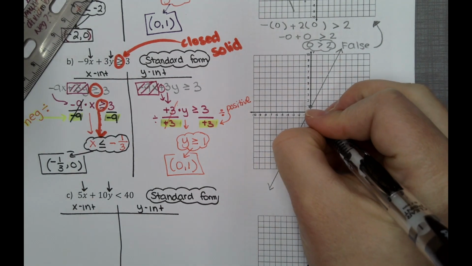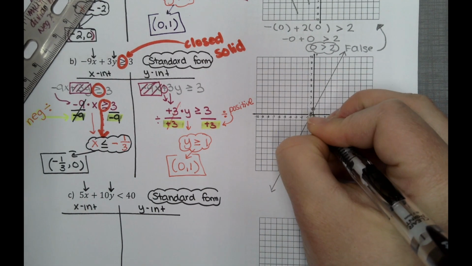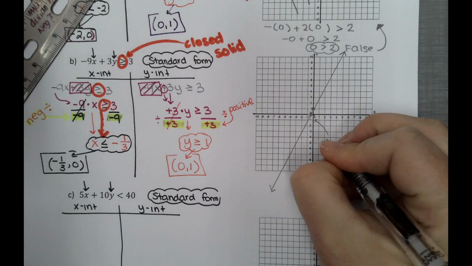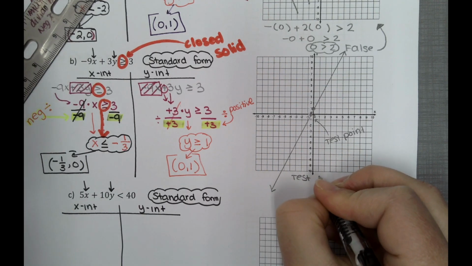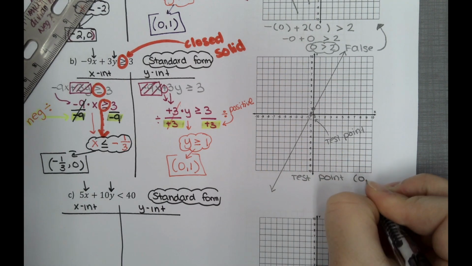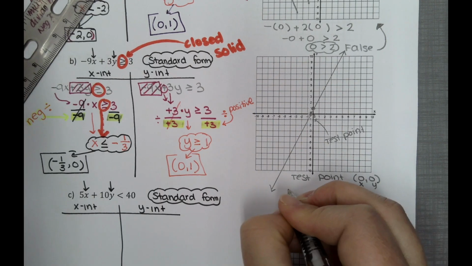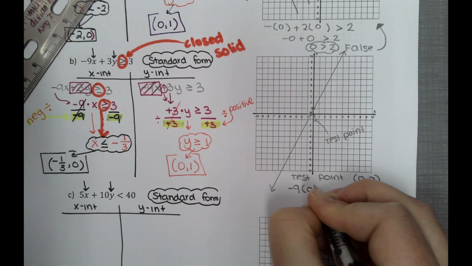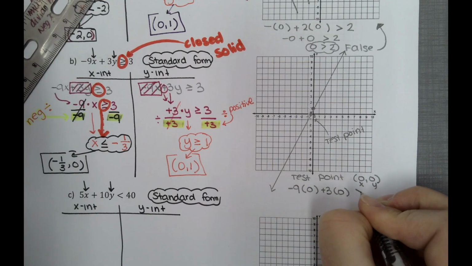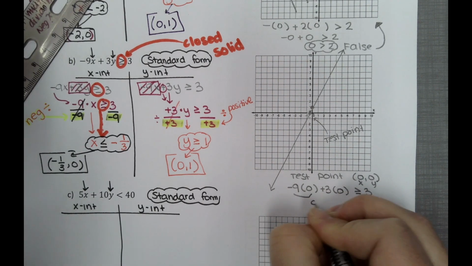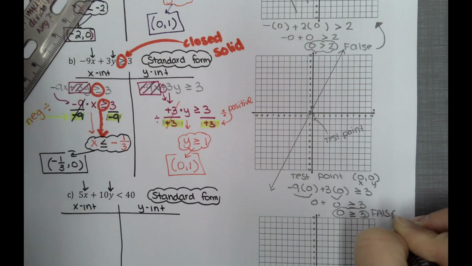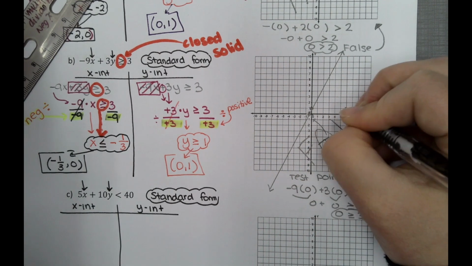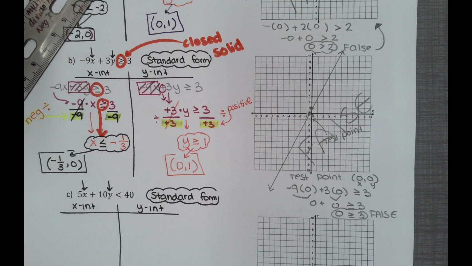Now we still need a testing point. Testing point 0, 0 can still be used. It's pretty close, but we can still use it. Besides, testing point of 0, 0 is going to be your easiest choice. Here's your x, here's your y. Copy down, so negative 9, open, 0, close it, plus 3, open, 0, close it, greater than or equal to 3. We got 0 plus 0 greater than or equal to 3. Is 0 bigger than or equal to 3? No, this is false. So all of this is going to be false. That means our true region is going to be on top.